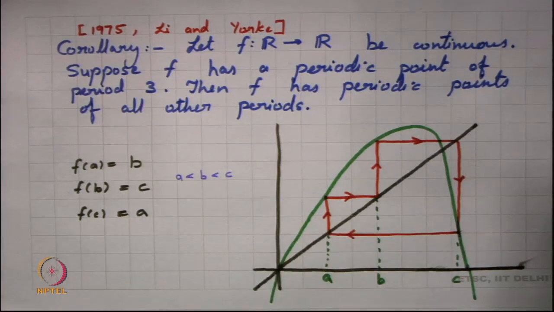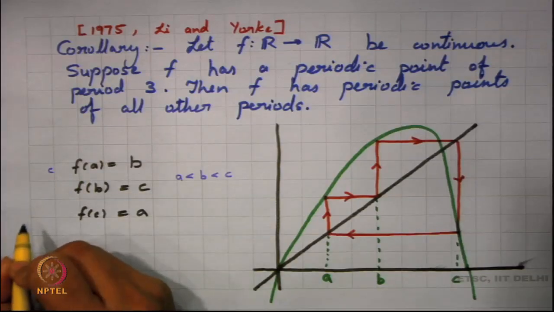I am just looking into a periodic point of period 3. So, I am just looking into a period 3 orbit here. I could have taken the other way around also. Say my f of A would have been equal to C, then f of C would have been equal to B, and then f of B would have been equal to A.